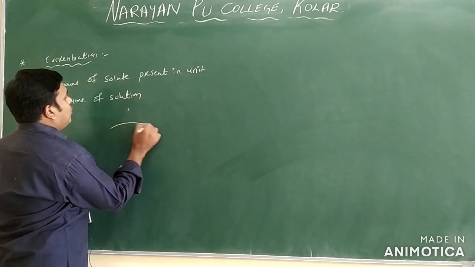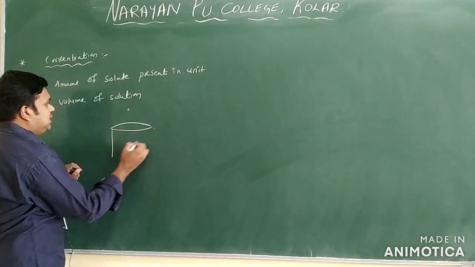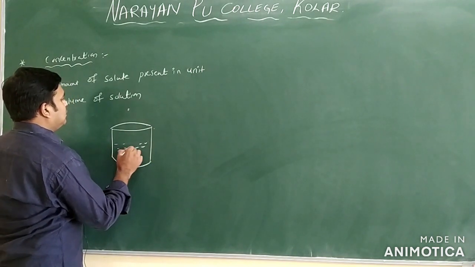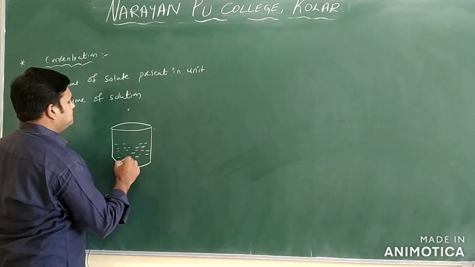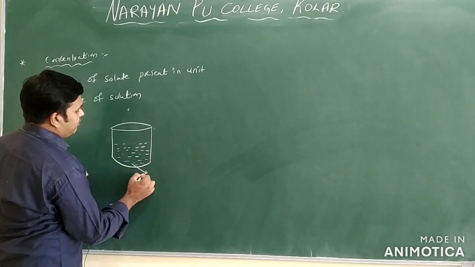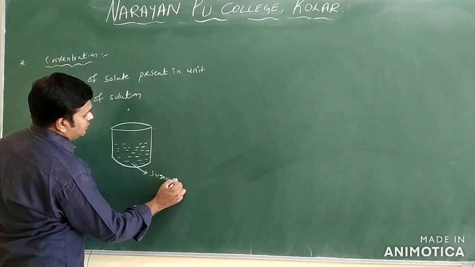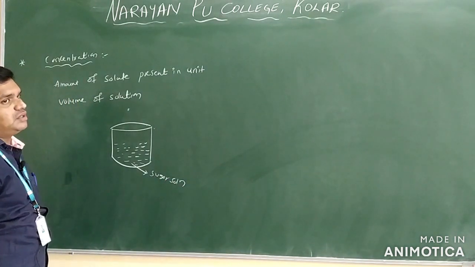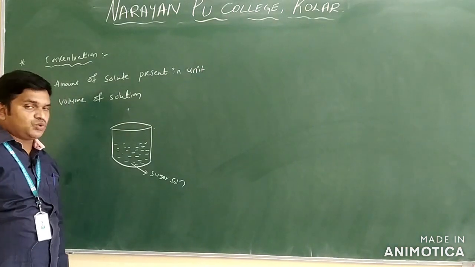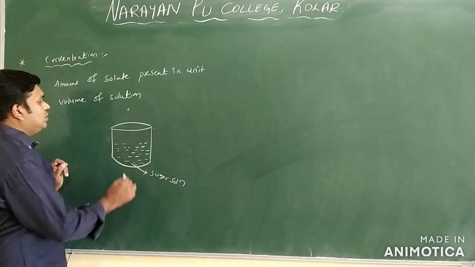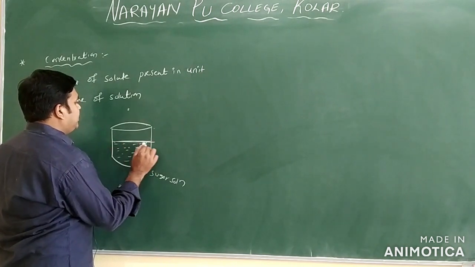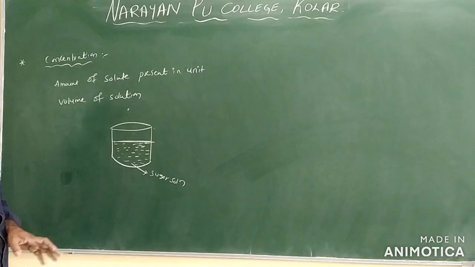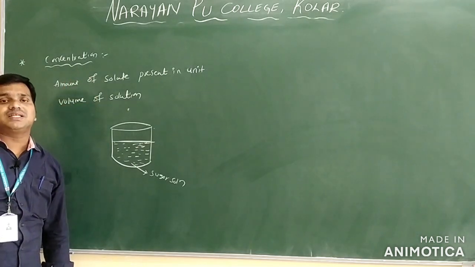Clear? Here I want to take one beaker. We have to prepare a sugar solution. Imagine it is a sugar solution, composed of sugar and water. The sugar is a lesser quantity, so it is called the solute. This is the volume of the beaker. How much quantity of solute is present in this volume, we can say in the form of concentration.